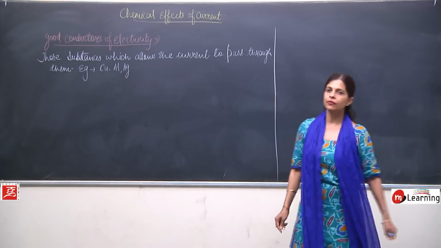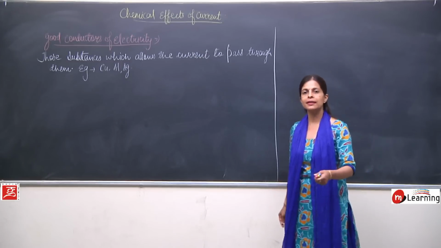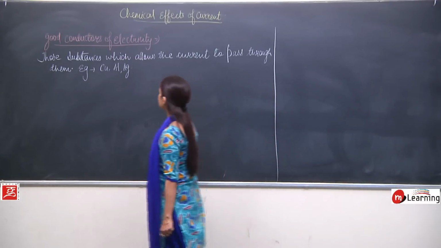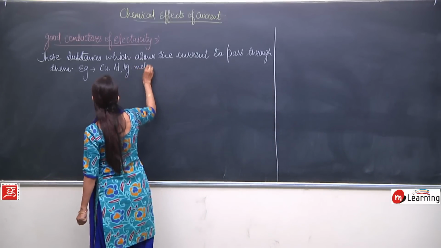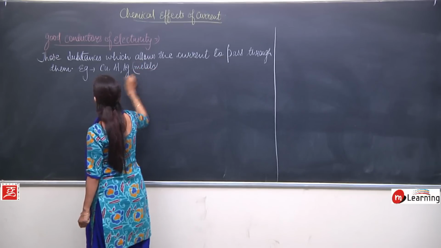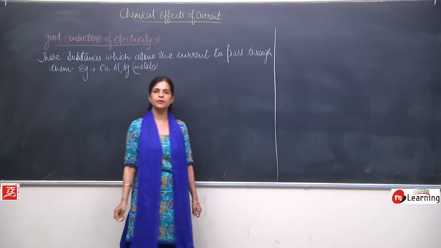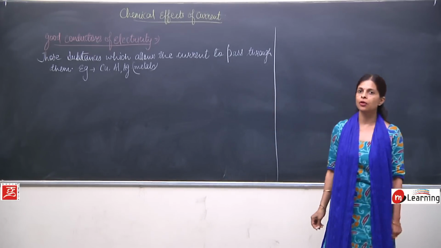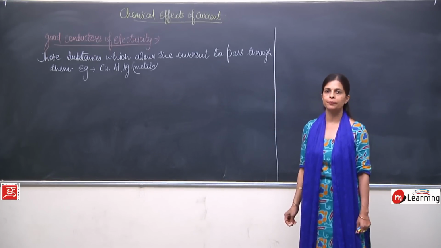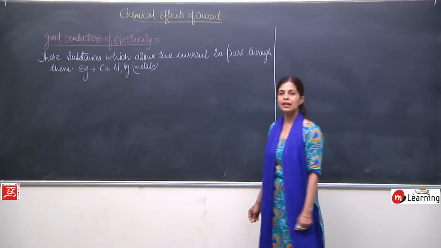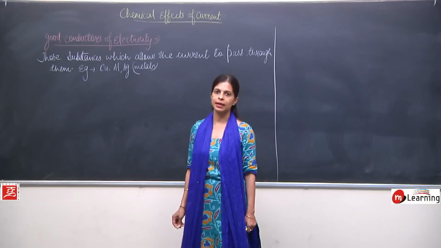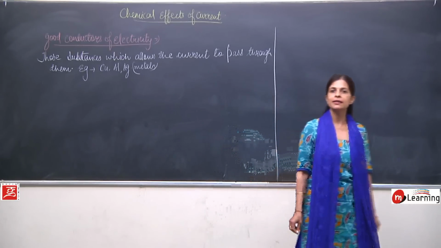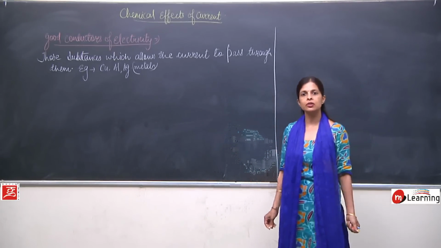Usually we can say that metals are generally good conductors of electricity. Now why are metals good conductors of electricity, children? Because in metals the electrons are loosely bound. Electrons are loose, that means free electrons are present in metals, and that is the reason they are good conductors of electricity.